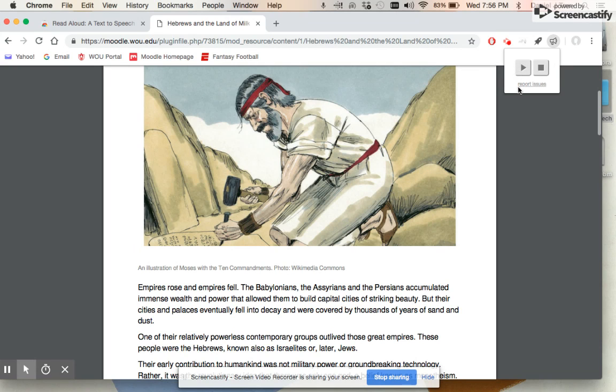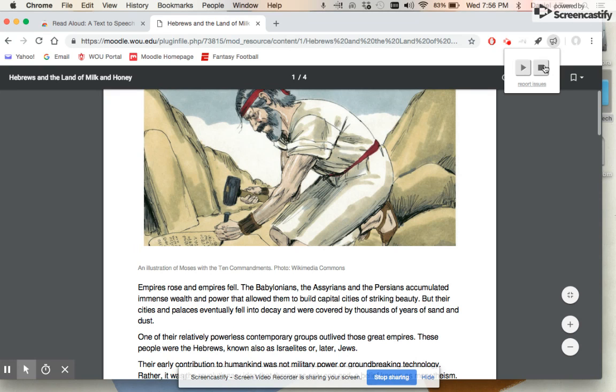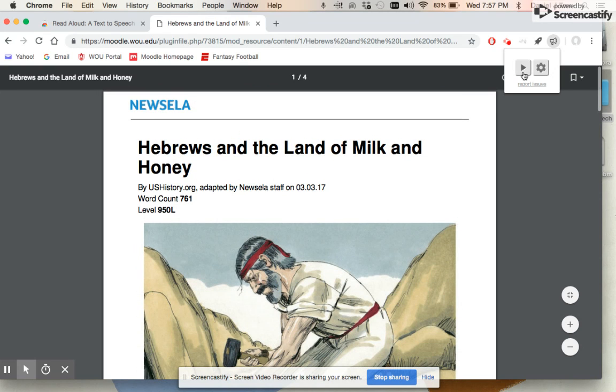If I want to replay a section or maybe start over, I can hit stop and then scroll back to the top and it'll start.